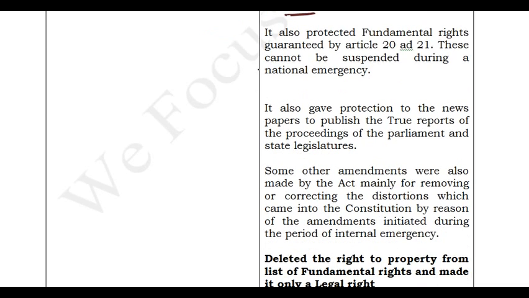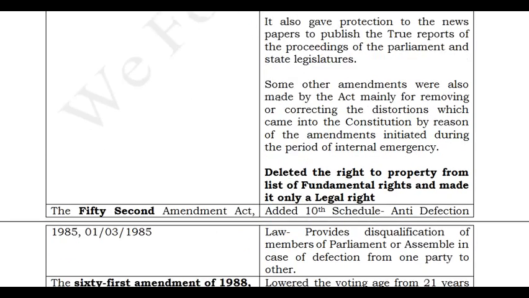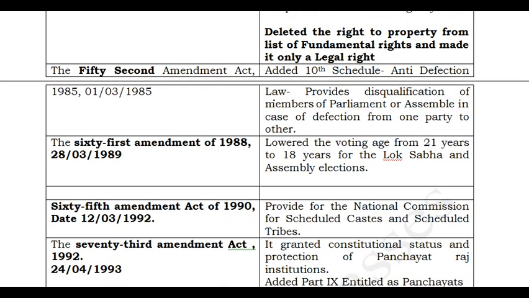And also, at the time of emergency, articles 20 and 21 were suspended. The 42nd Amendment had made a provision for the suspension of articles 20 and 21. Under this 44th Amendment Act, it has been provided that these cannot be suspended during a national emergency. And one more important fact we need to discuss here is that it has deleted the right to property.